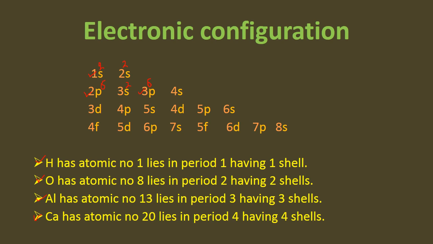So they will be 12, 13, 14, 15, 16 and 17, 18. The remaining 2 will be in 4s. So in this way it lies in the 4th period as it contains 4 shells.